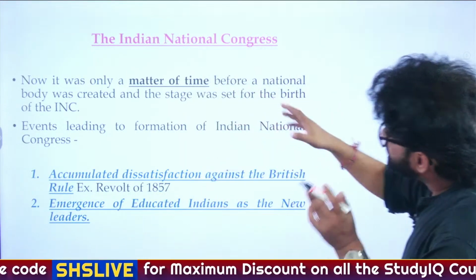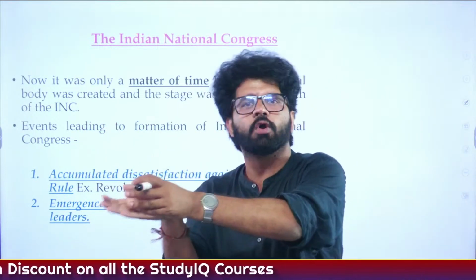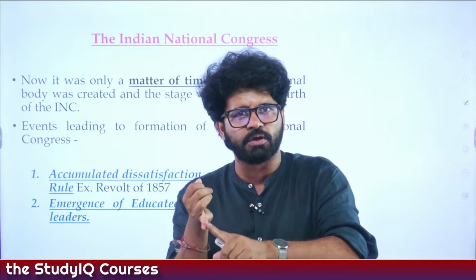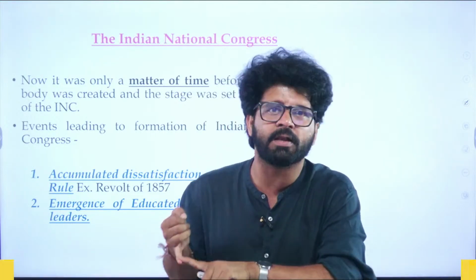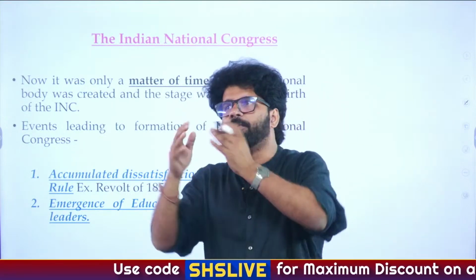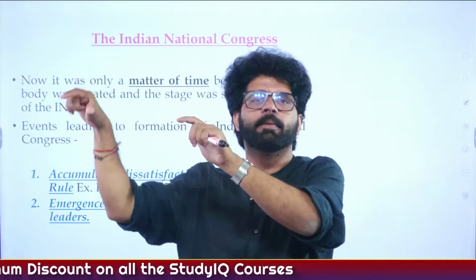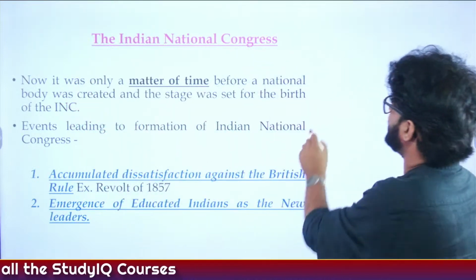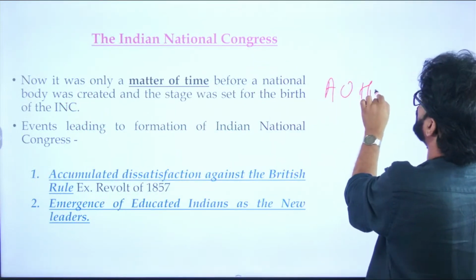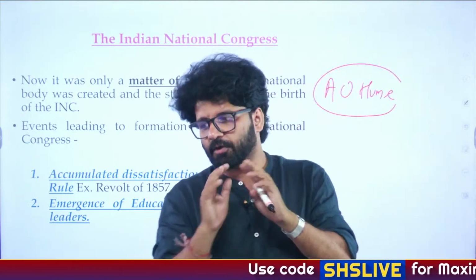And now it was only a matter of time. Since they were not confined to local regional issues and were talking about national issues, the time would come sooner rather than later that a national association would be formed. It would be formed with the support of Britishers. See, if Britishers are ruling the roost, you need some Britishers by your side, and those at a higher position. One of those Britishers was A.O. Hume, Allan Octavian Hume. Again, tongue twister. He was a British official.